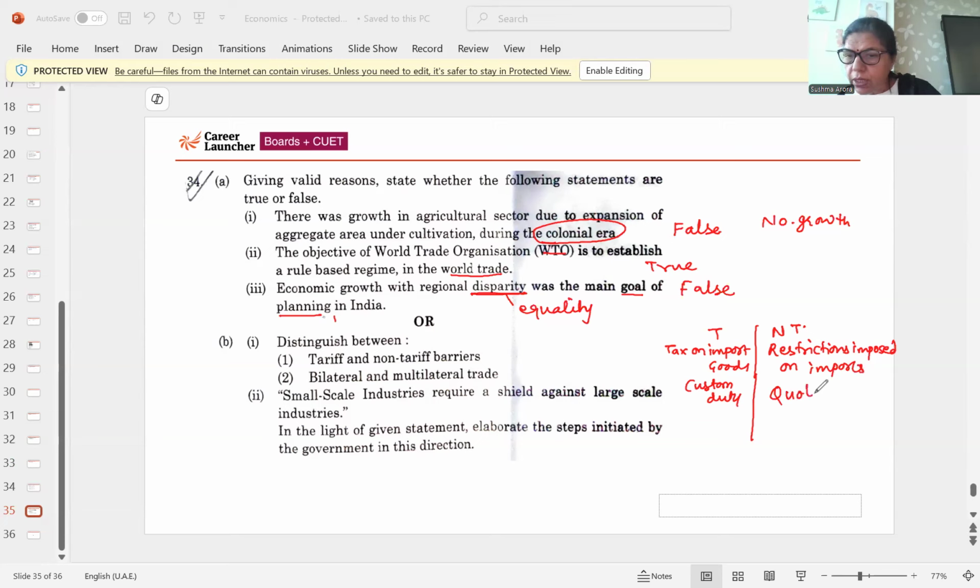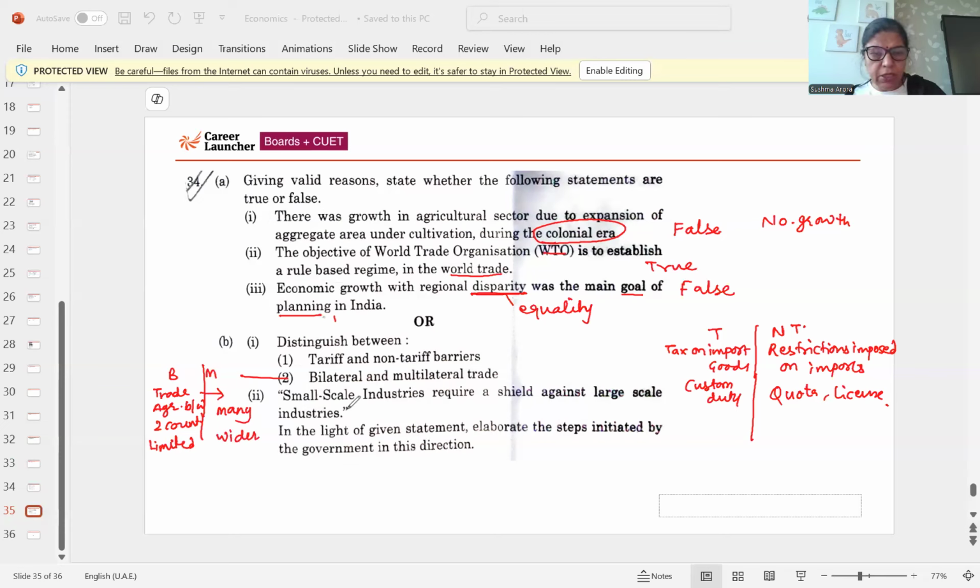Example, quota, license, etc. Then what is bilateral and multilateral? Bilateral means a trade agreement between two countries, and multilateral means trade agreements between many countries. In bilateral, the scope is limited; in multilateral, the scope is wider.